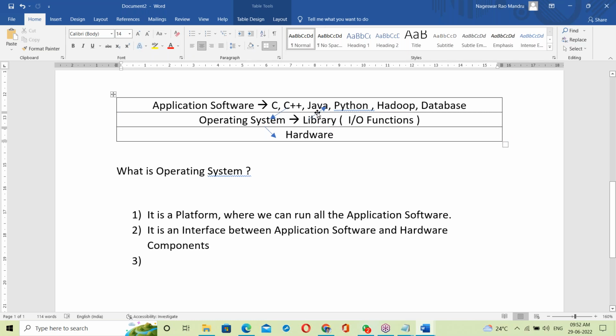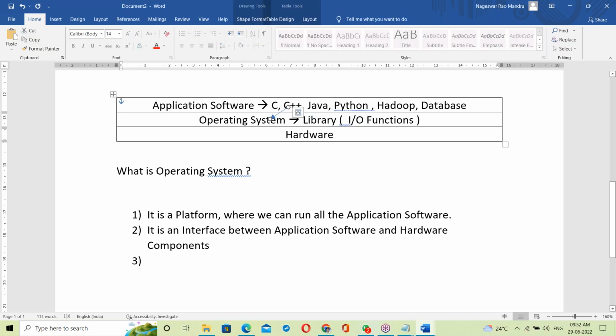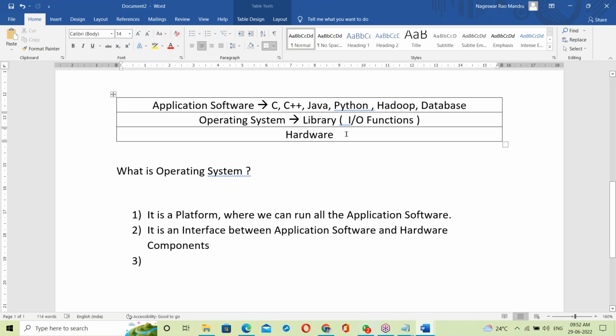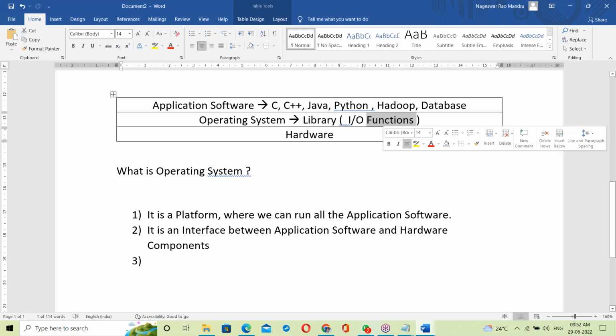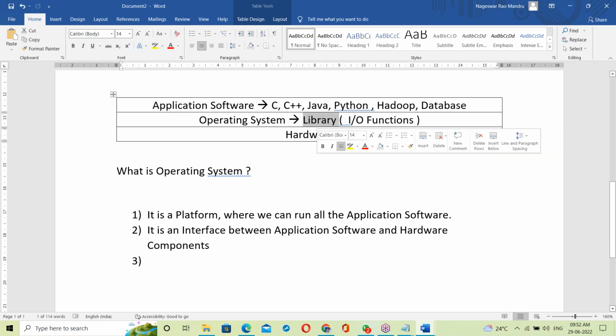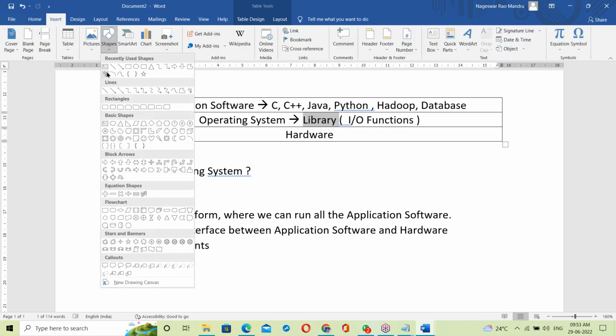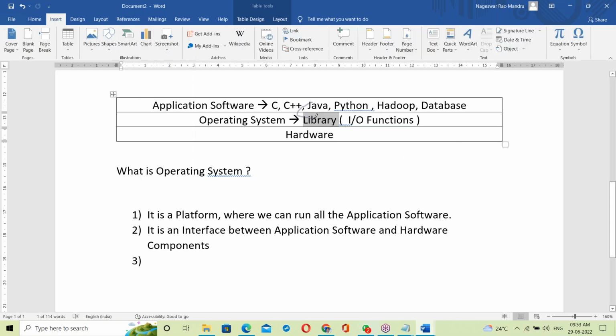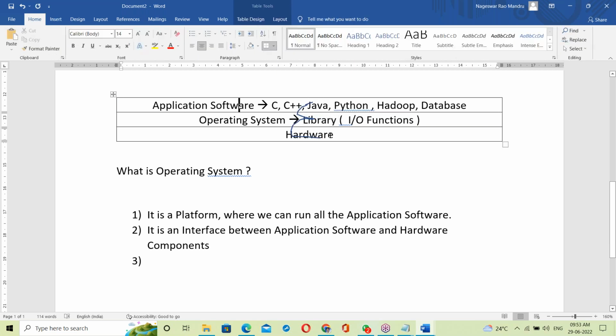Almost all operating systems were developed in C language. Unix, Linux, Windows, Mac are all developed in C language. So this library is a collection of C language input output functions. Every OS uses this input output library to communicate between application software and hardware components.